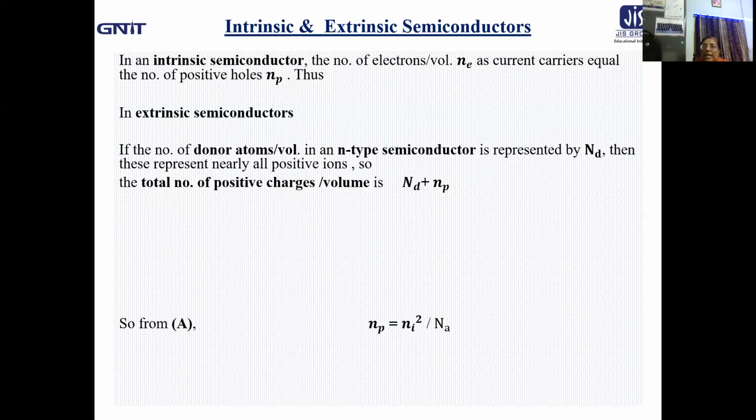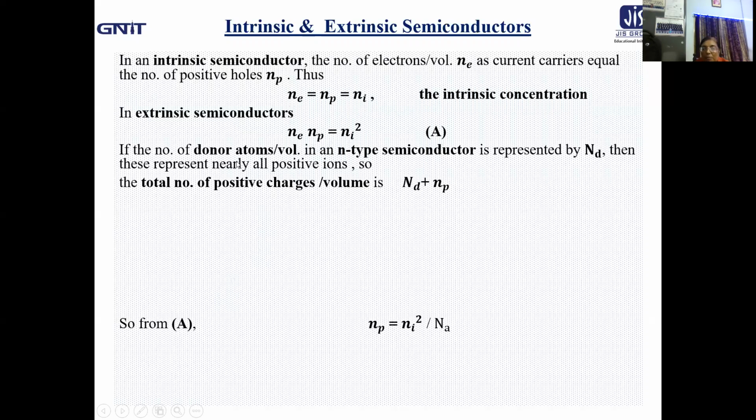Naturally, Ne equal to Np equal to Ni, where Ni is the intrinsic concentration. So for intrinsic semiconductor, the situation is Ne = Np = Ni. But what about the case for extrinsic semiconductor? It is Ne times Np equal to Ni square. So for extrinsic semiconductors, Ne × Np = Ni².